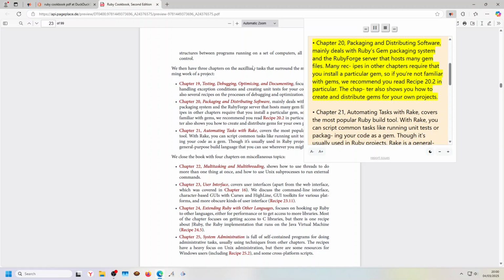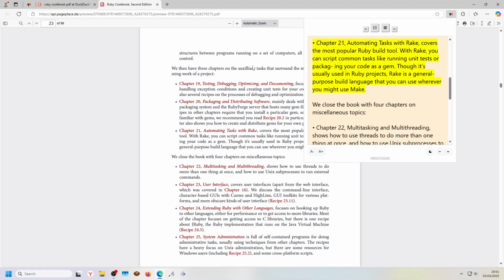Chapter 20, Packaging and Distributing Software, mainly deals with Ruby's gem packaging system and the RubyForge server that hosts many gem files. Many recipes in other chapters require that you install a particular gem, so if you're not familiar with gems, we recommend you read Recipe 20.2 in particular. The chapter also shows you how to create and distribute gems for your own projects.